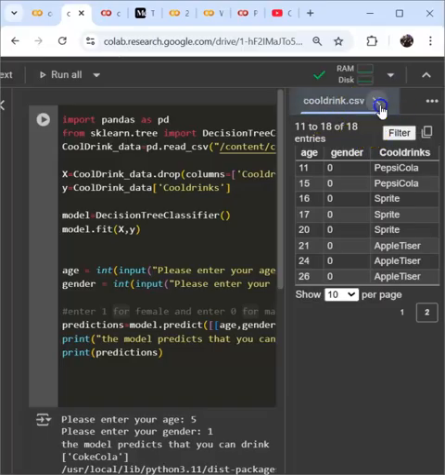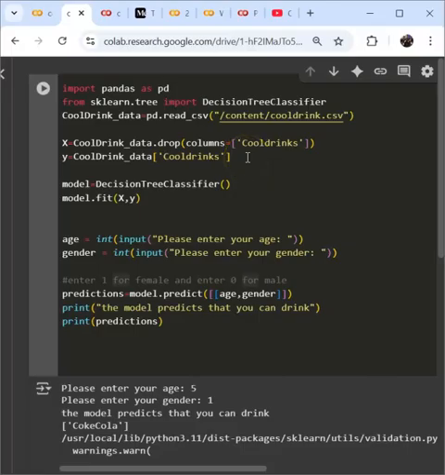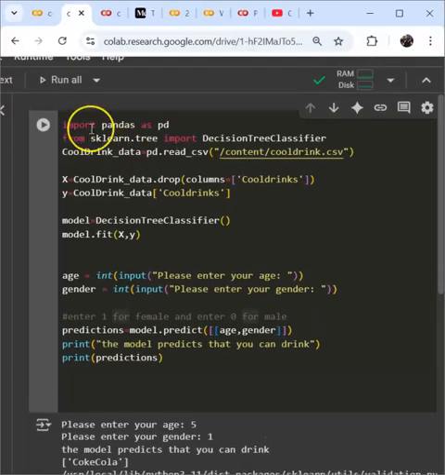All right, so let's close this cooldrink.csv, comma separated value, and let's look at the code. The first line I have is import pandas as pd. Now pandas is panel data, and pd is an alias. Pandas is the library, and I'm using it to manipulate and analyze data. The next line says from sklearn.tree import DecisionTreeClassifier.